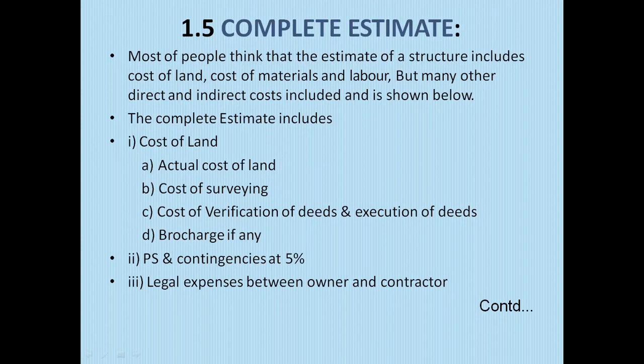Complete estimate. Most people think that the estimate of a structure includes cost of land, cost of materials and labor, but many other direct and indirect costs are included, as shown below. The complete estimate includes cost of land, that is actual cost of land, cost of surveying, cost of verification of deeds and execution of deeds, brokerage if any, PS and contingency at 5%, legal expenses between owner and contractor,